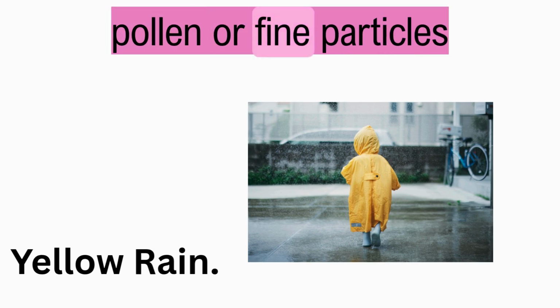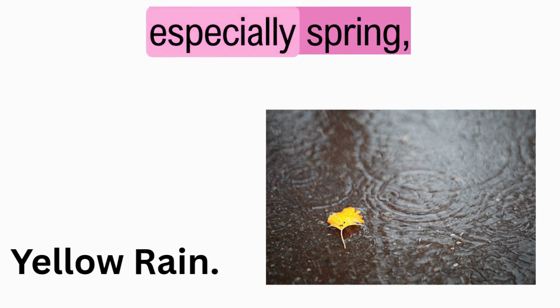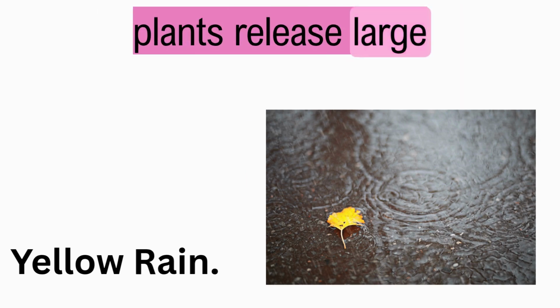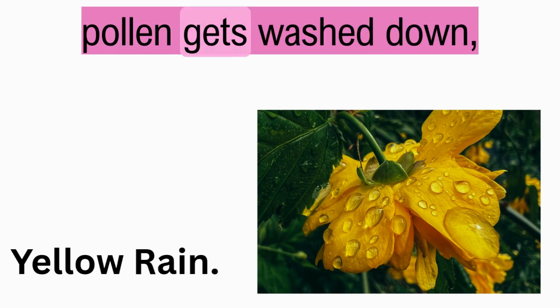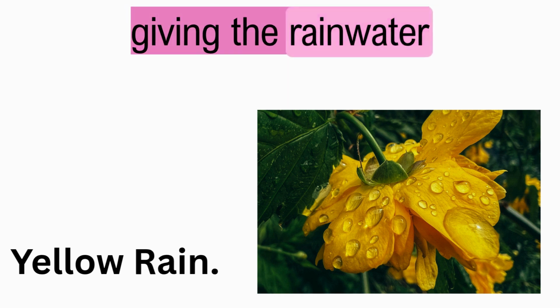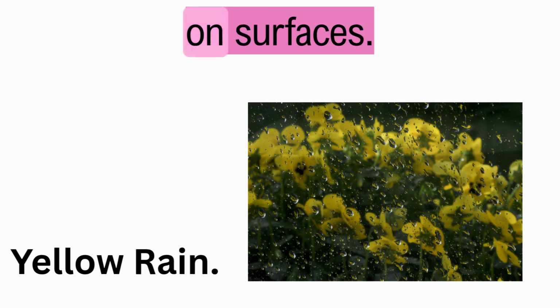Yellow rain. Yellow rain appears when pollen or fine particles mix with rainfall. During certain seasons, especially spring, plants release large amounts of pollen into the air. When it rains, this pollen gets washed down, giving the rainwater a yellowish color. It is usually harmless but can be noticeable on surfaces.